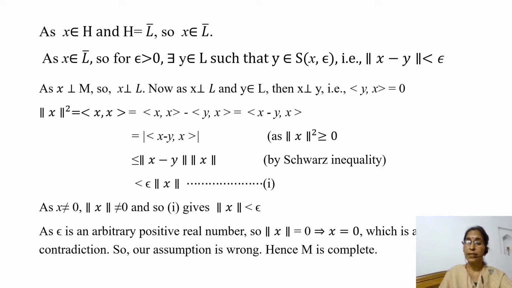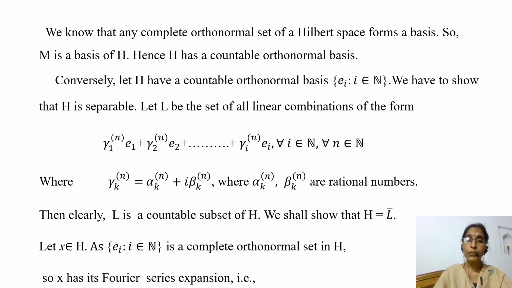Hence M is complete. We know that any complete orthonormal set of a Hilbert space forms a basis, so M is a basis of H. Hence, H has a countable orthonormal basis.